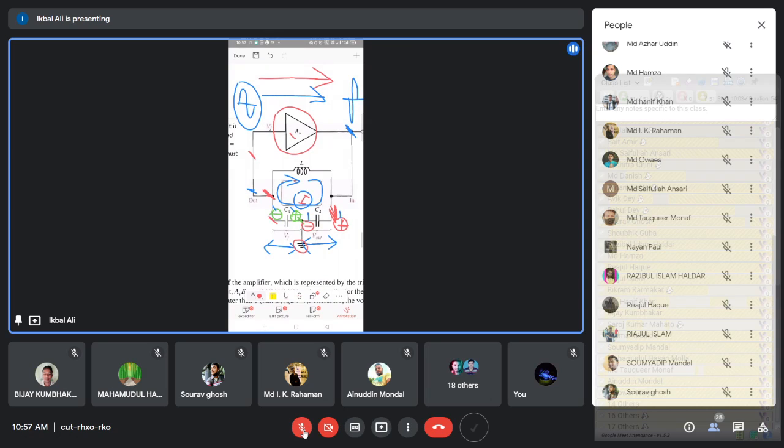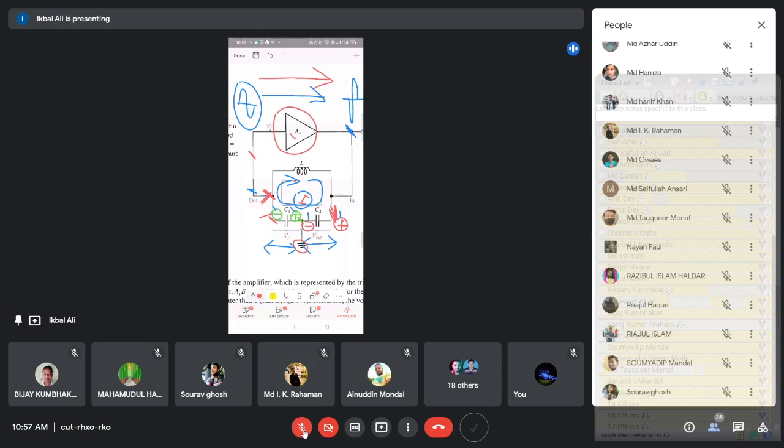So if the feedback voltage plus came at this point, then the output and feedback voltage would have been the same, but the feedback voltage minus is coming here. So between the feedback point and the output point, there is a 180-degree phase shift here. Is that okay? Okay, sir. Have you understood this one now?